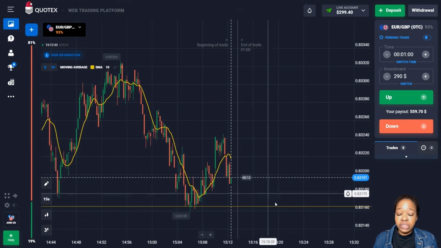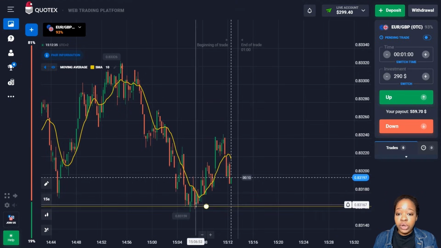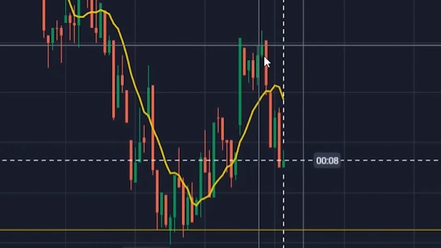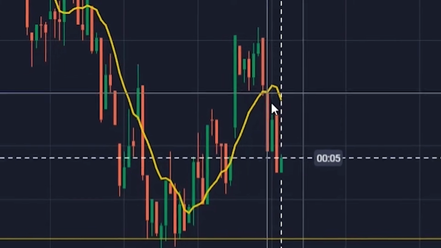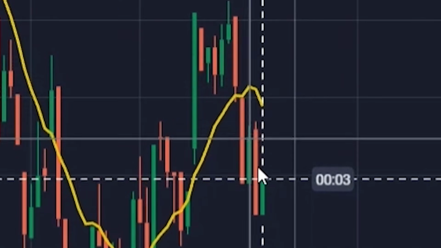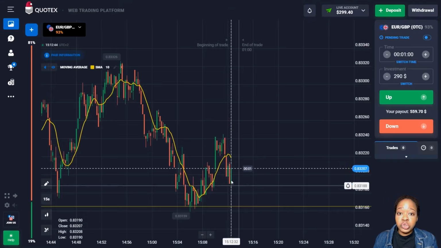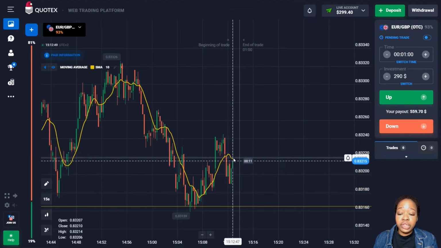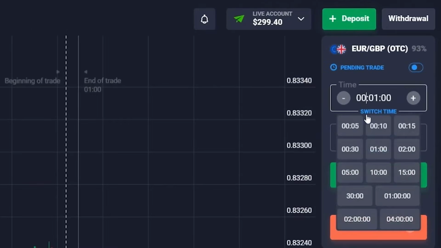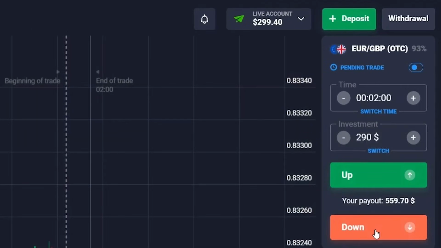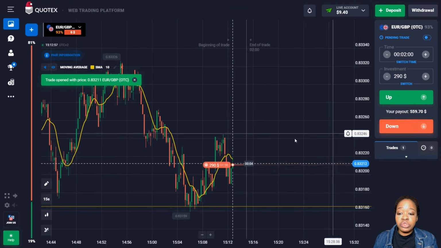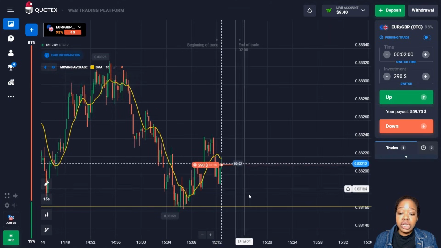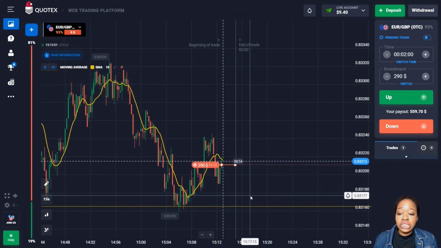So here at the bottom we have the support level, and also there was an upward trend from the level, and after the uptrend you can see the price turned around. At the same time, you can see it crossed the middle sliding average from top to bottom and continues to move further. At the same time, the moving average itself turned around and moved after the price. So in this situation, I'm going to open a deal for 2 minutes on a decrease. It's quite possible that in the near future the price will continue to move to the level here, because you can see the price also has a good potential for a decrease, and at the moment there is also a certain compression of the support level.